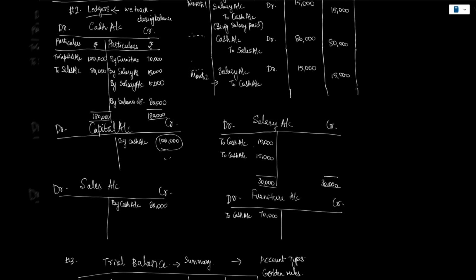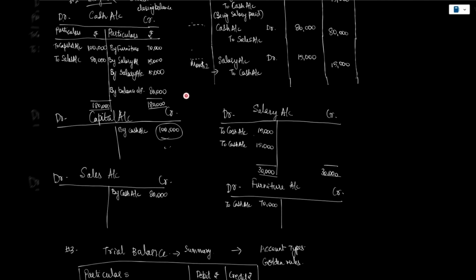Like that, I have opened ledgers for each of the accounts involved in these financial transactions, and I have arrived at the closing balance. The capital account has a credit balance of rupees 1 lakh. The second reason why ledgers are maintained is that for a particular account, say the salary account, in this particular period, I can get to know how much in total I have spent on salary.